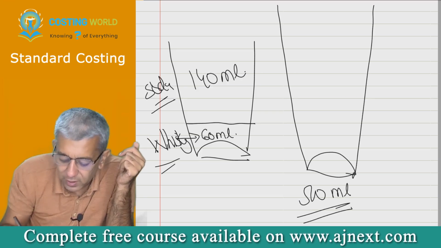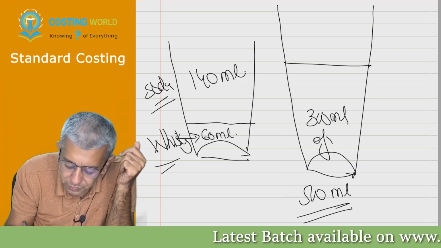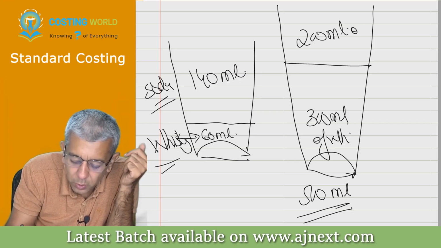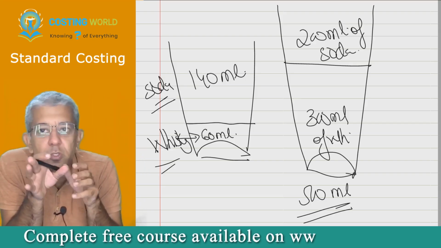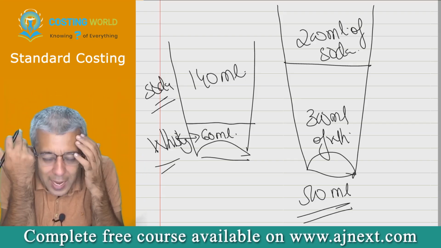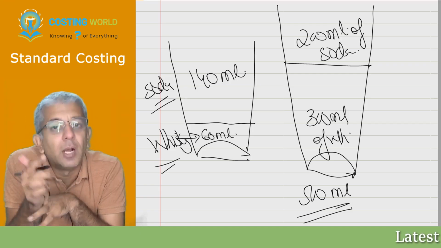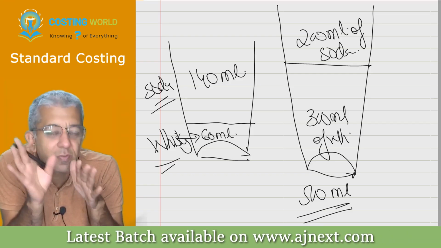In that 500 ml, he put 300 ml of whiskey and 200 ml of soda. That is what he did. Now the question is not about what will happen to you, I am not interested. But if somebody tells you compute mix variance, then how will mix variance be thought of?